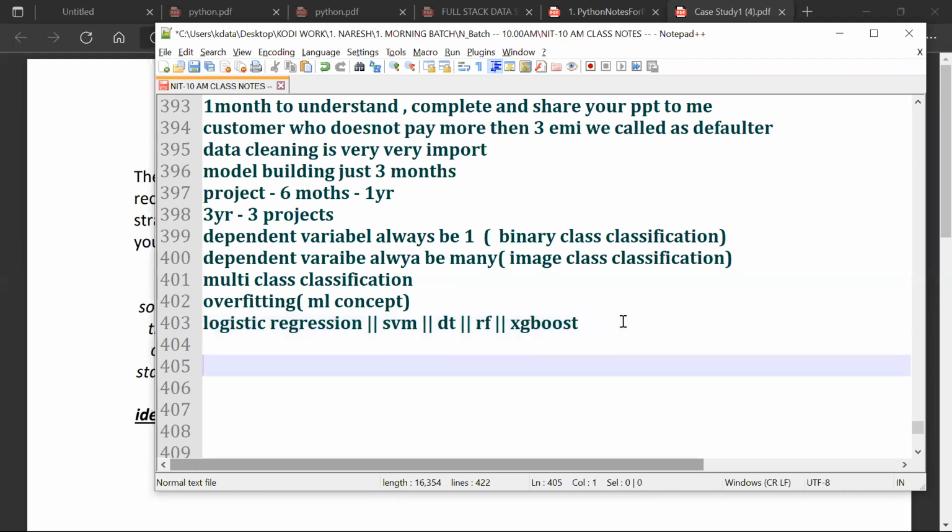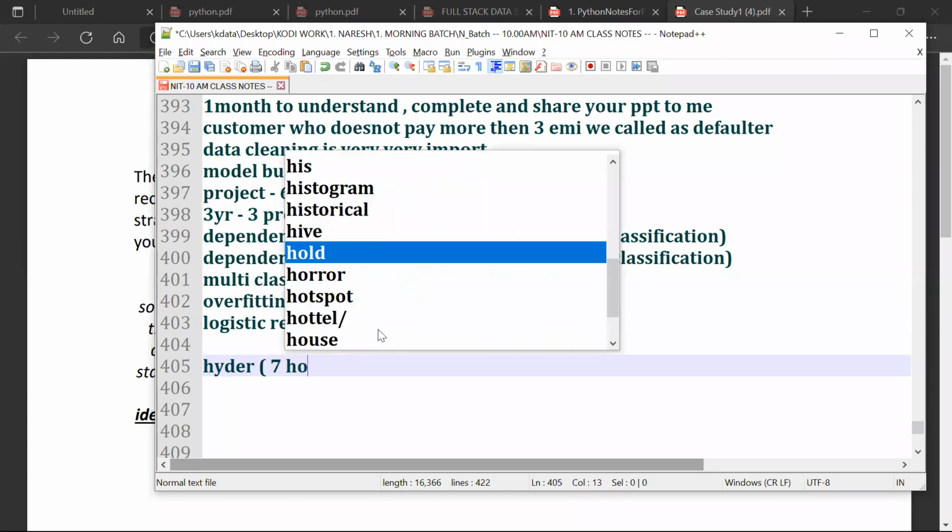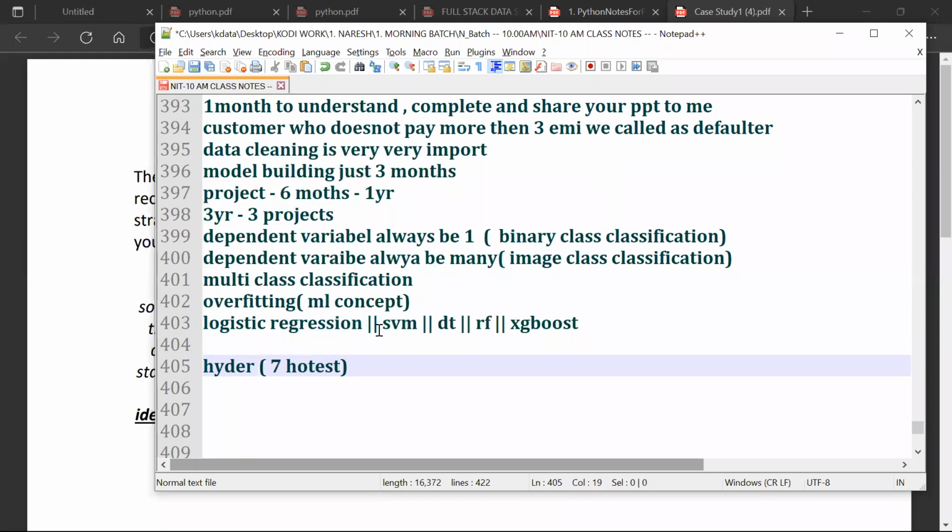For example, if I ask you which hotel in Hyderabad is good for Haleem and Biryani, you eat at 7 hotels, then you come to a conclusion about which hotel is good. The same way, for one data set you build 6 to 7 models, and then you conclude which algorithm is best for your business, and you go for deployment. What is meant by deployment, guys? Is anybody aware of it?